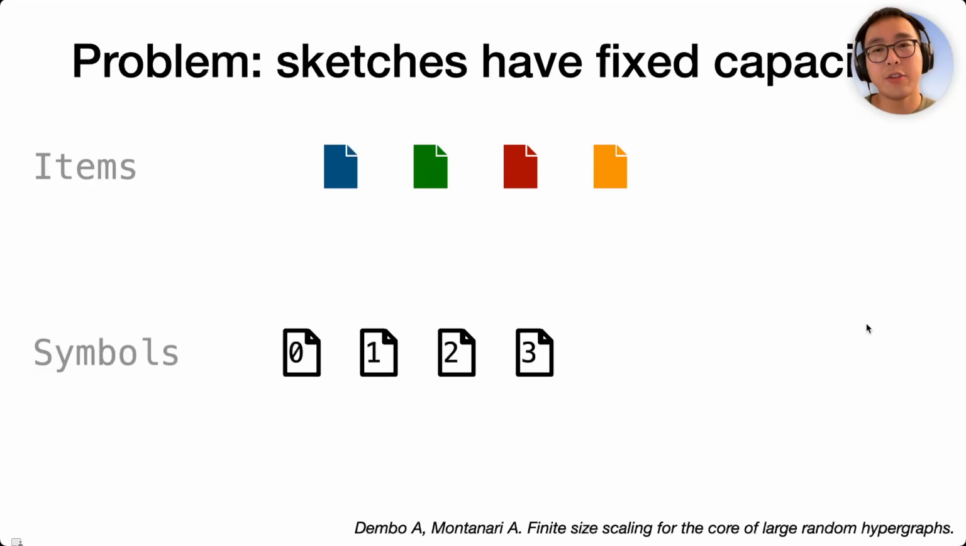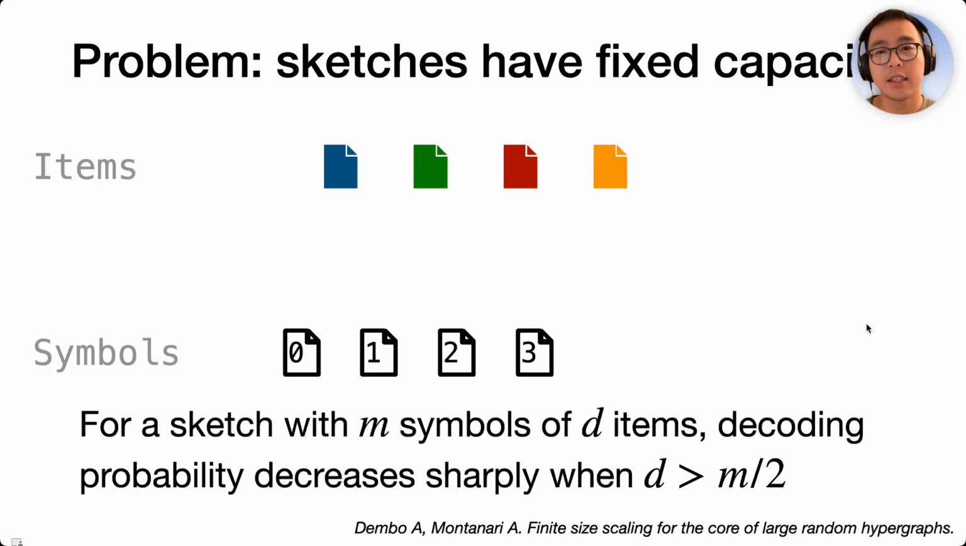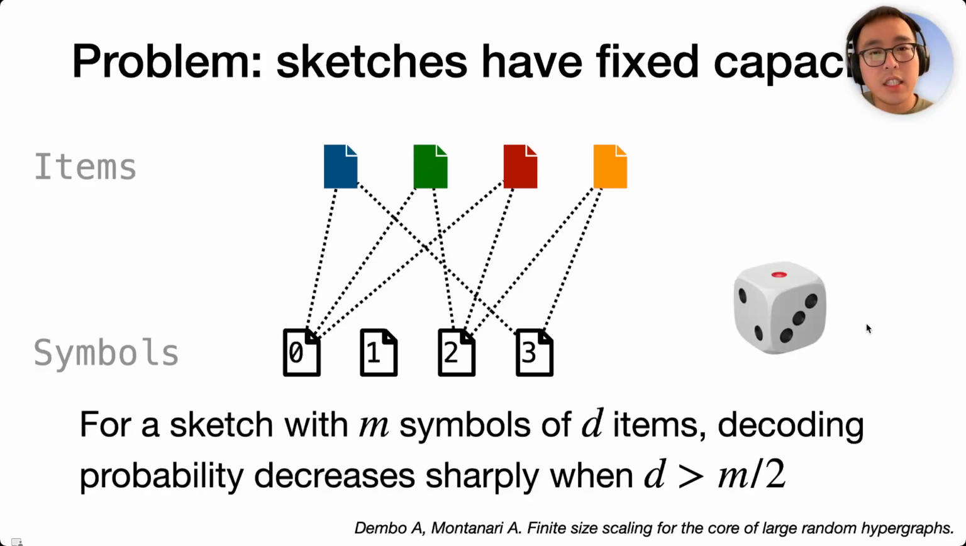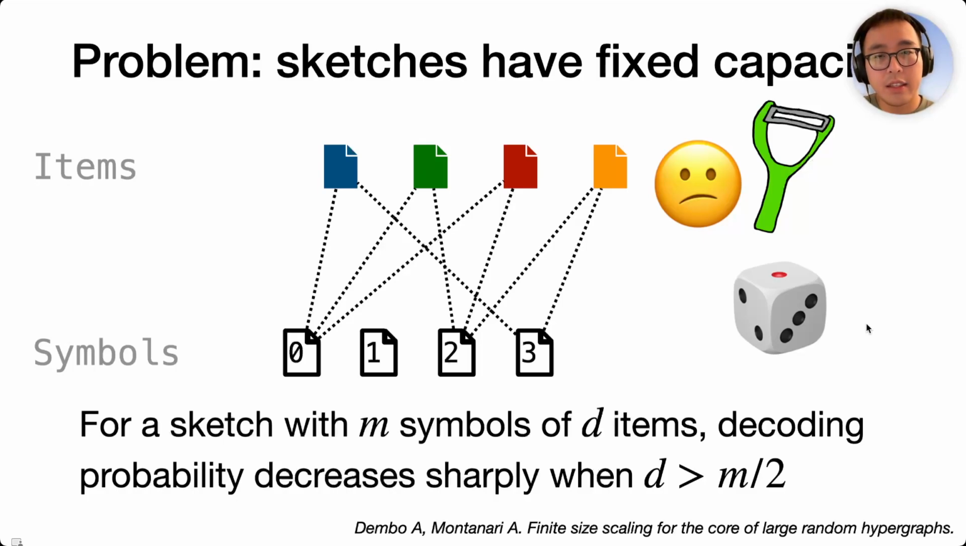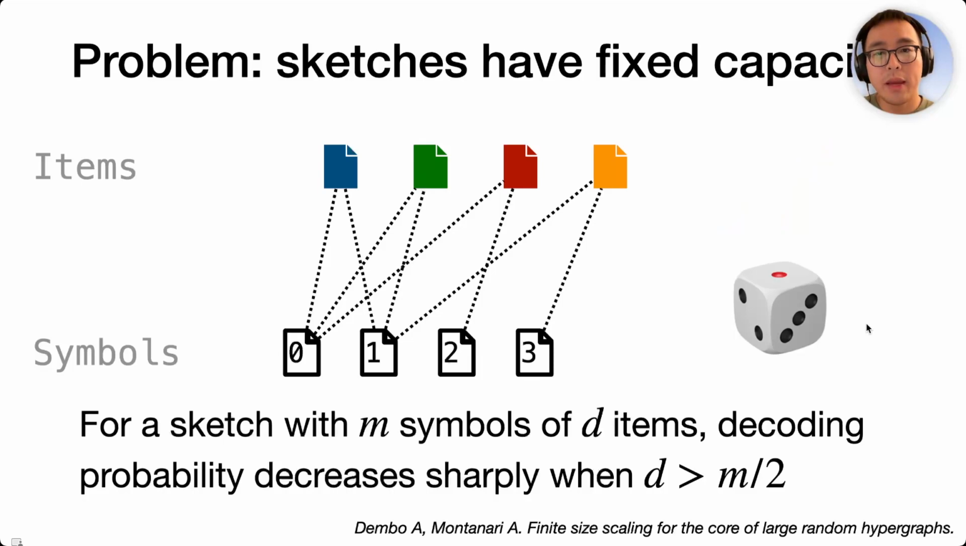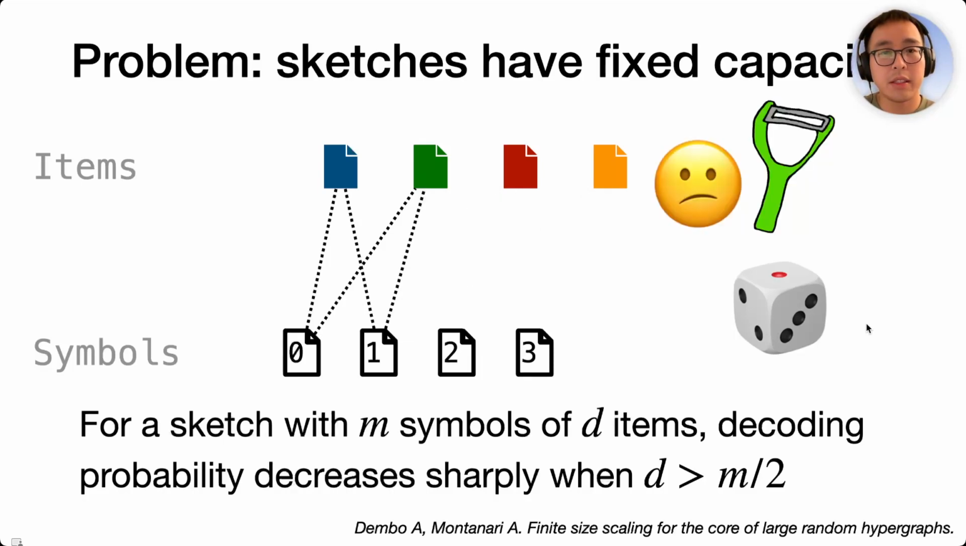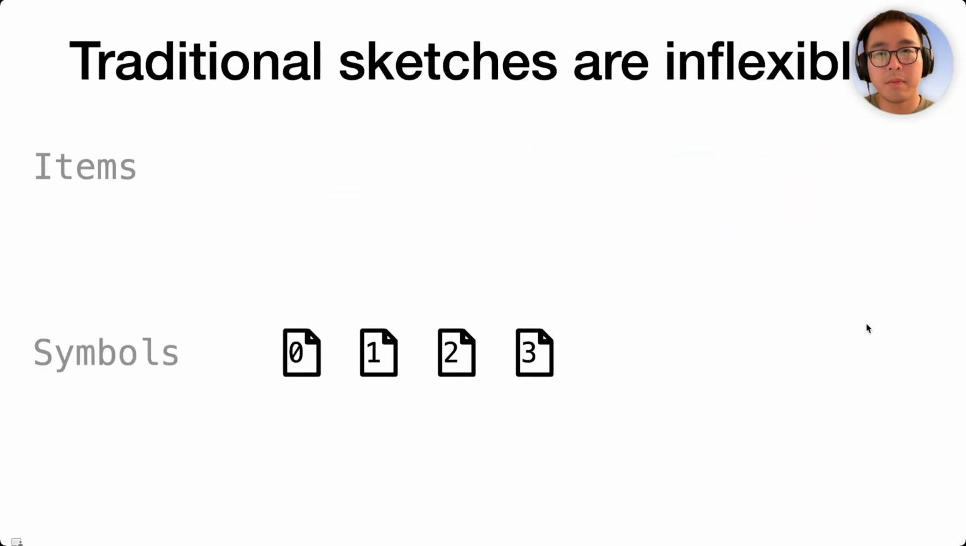However, I said that you can only decode a sketch in some conditions, and the rule of thumb is that the sketch is only decodable if it has twice as many symbols as the items, and this is proven mathematically. This is because the items are mapped randomly, and you might end up with conditions like this where you do not have a pure symbol to start peeling. Or you may end up with this situation where you run out of pure symbols halfway.